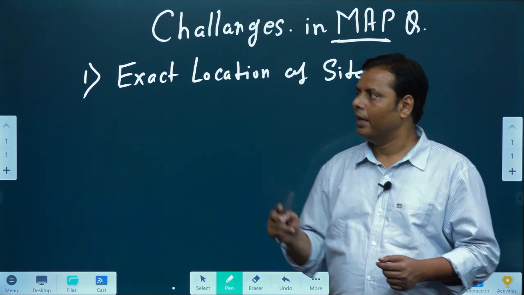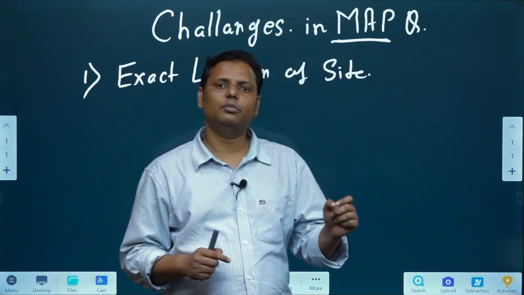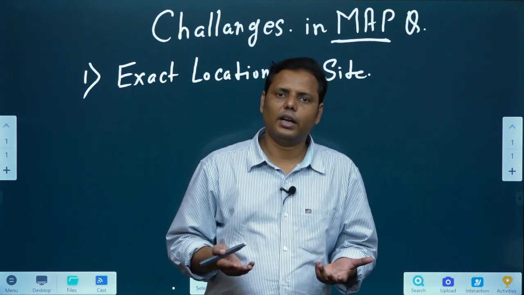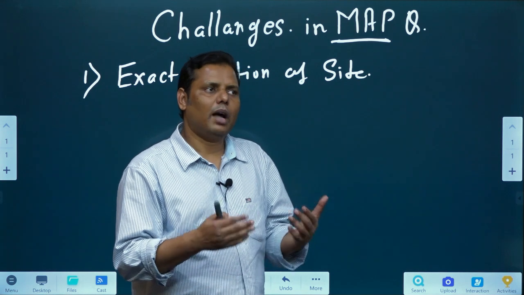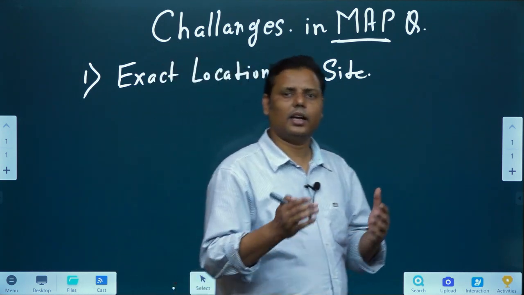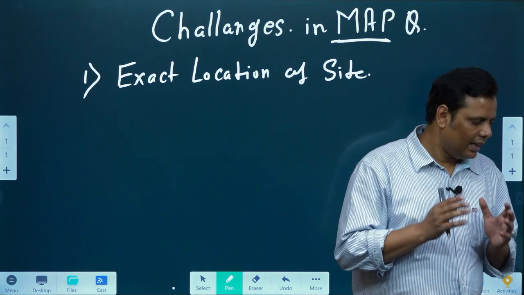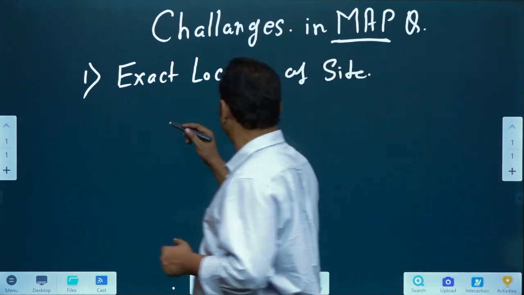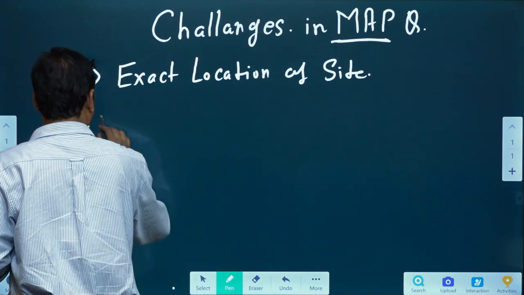The second problem is that when you consult any notes, in the notes it is mostly marked manually. When it is marked manually, of course it is very challenging, because you can imagine that if in the map it is marked manually, exact location won't be possible ever, and that's the reason it becomes a problematic area, right? So exact location in the material or in the book that you have been recommending, right?